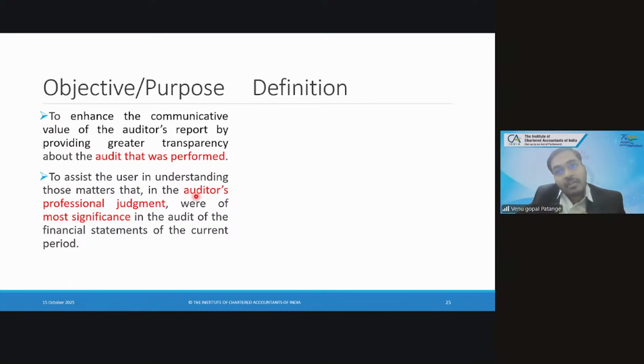If the conclusion is negative, and it is material and pervasive, it becomes adverse. The conclusion is positive, the conclusion says the financial statement is free from material misstatements, then you give key audit matters. Did I confuse you? Did I give more clarity? No, you've given more clarity, sir.